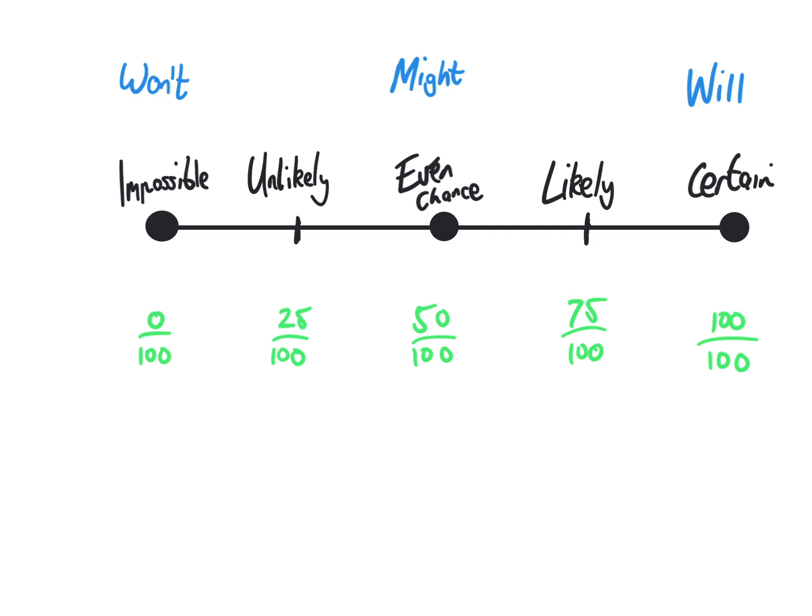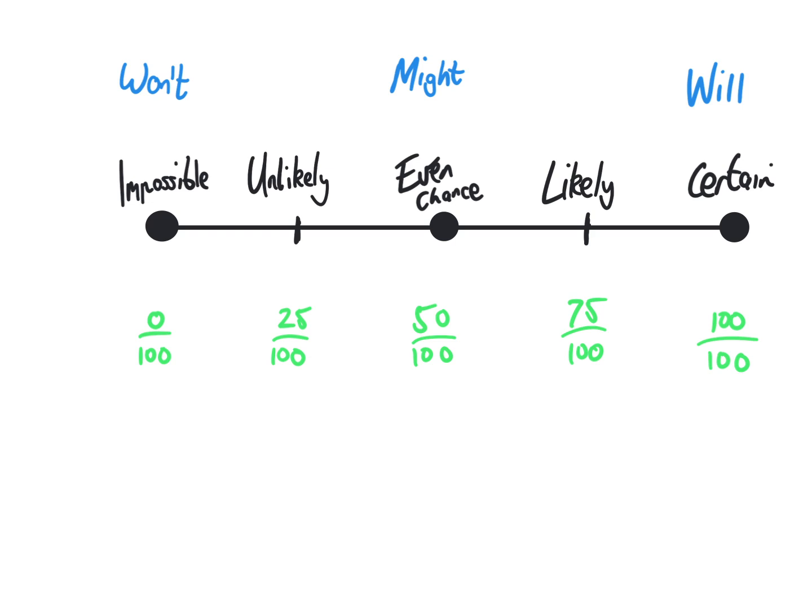If we gave our chance or probability line a number scale, we could say that impossible is 0 out of 100. We could say unlikely is 25 out of 100. We could say that even chance is right in the middle, so it's 50 out of 100. We could say that likely is 75 out of 100, and we could say that certainty is 100 out of 100.